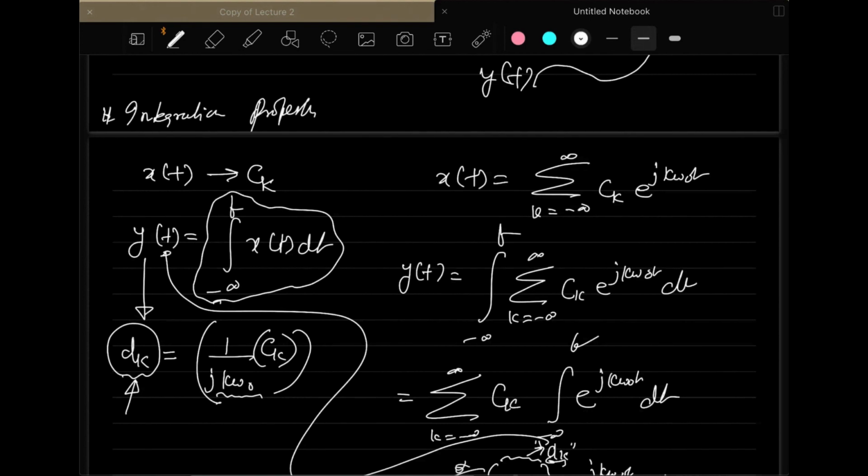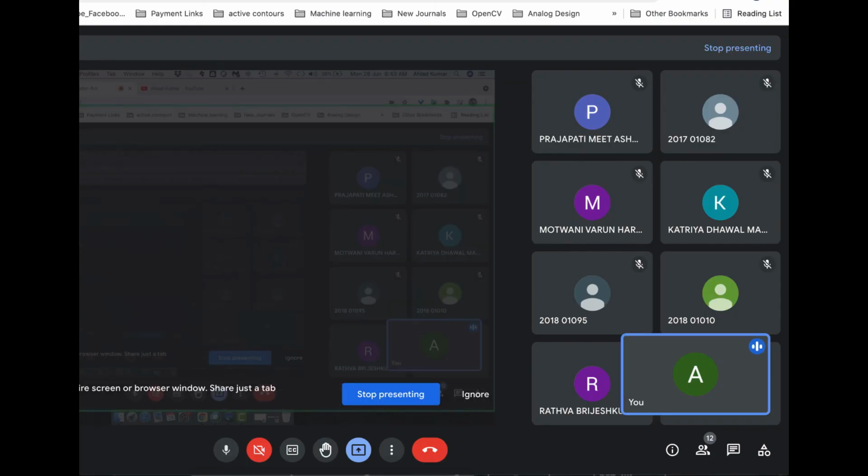With this, we have finished off with the topic of Fourier series, and in the next class we will discuss Fourier transforms, and we will go further into this particular topic. If you have any questions, you can ask, otherwise we can leave the class today.